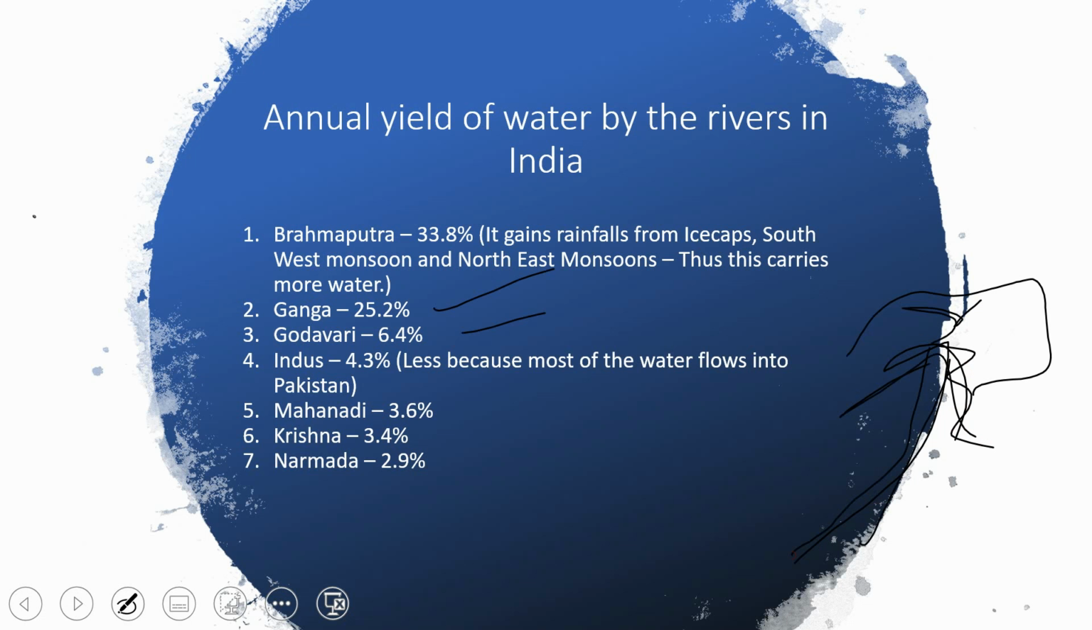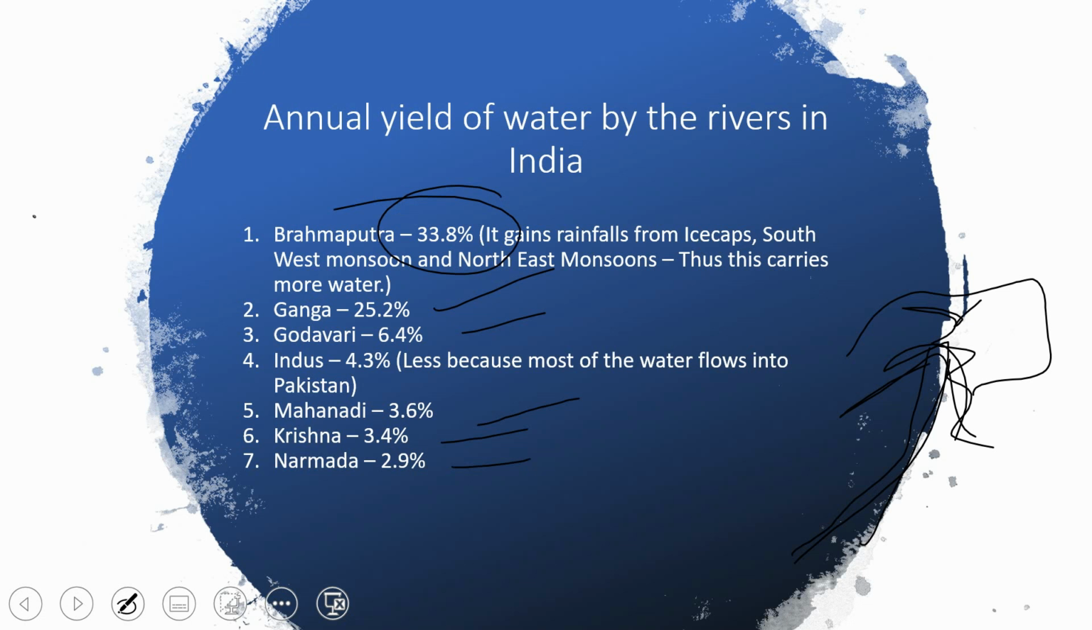These are the data that you have to just keep in mind. Indus will be 4.3%, which is less water because most of the water flows into the Pakistan area. Then Mahanadi 3.6%, Krishna 3.4%, and Narmada 2.9%. The most important thing to remember is which river has the greatest role in yielding water in India, that is Brahmaputra.